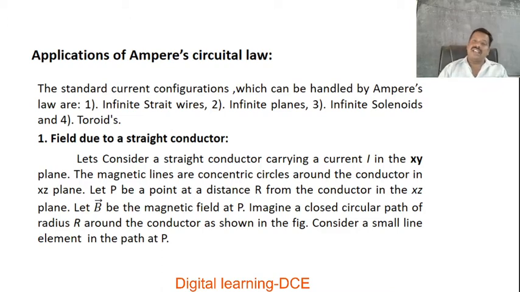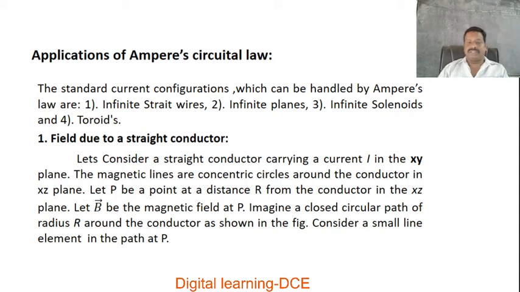These standard configurations are handled by using Ampere's law. With the help of Ampere's law, we can easily find the value of magnetic flux density or magnetic field strength, or the value of the line integral over the closed path, B dot dl.